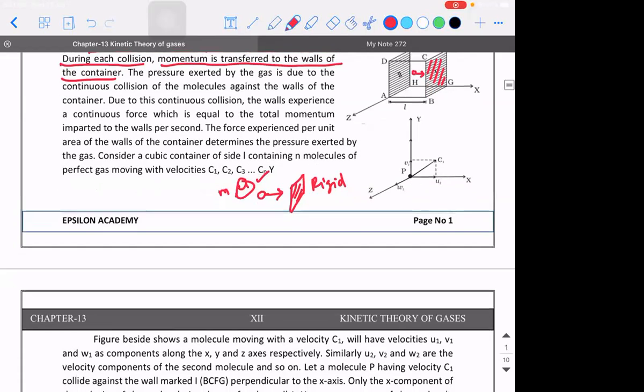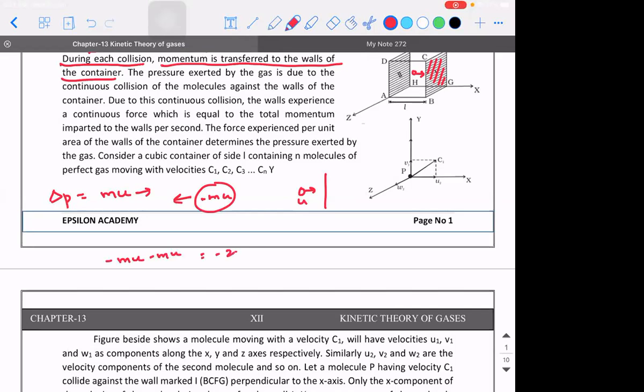Now listen. Due to this, there will be a change in momentum. Can you tell me what the change in momentum is? Delta p is equal to m into u in the rightward direction and minus m into u in the leftward direction. So the change in momentum will be minus 2mu.